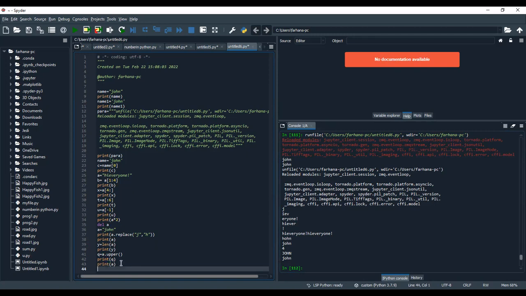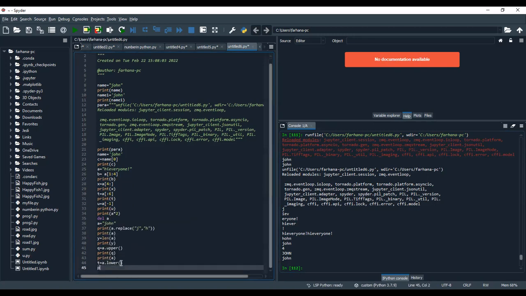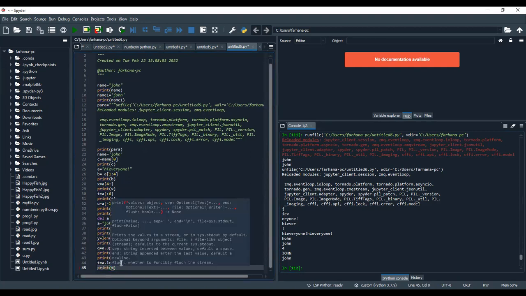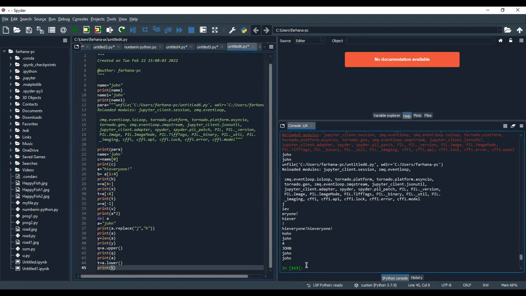Now if you want, for example, P to contain A dot lower of John. Okay. Now I want to display the content of P. So P is going to be displayed. Okay, so John will be converted into lower case. So this is how we can handle strings in Python programming.